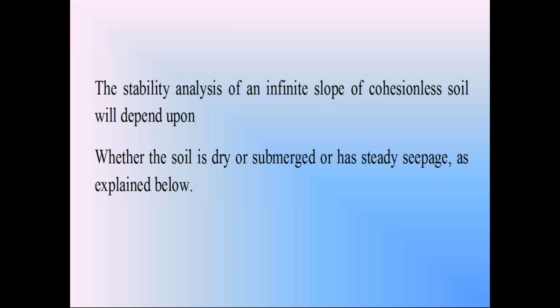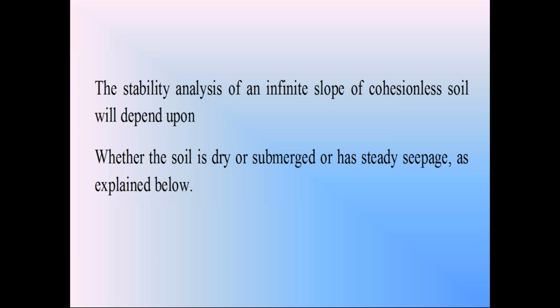That is this discussion. So in this discussion, we have three conditions or three cases. First condition, the soil is in dry condition. So first we assume the soil in the slope is in dry condition. For that dry condition, we are going to discuss the stability analysis of an infinite cohesionless soil slope.